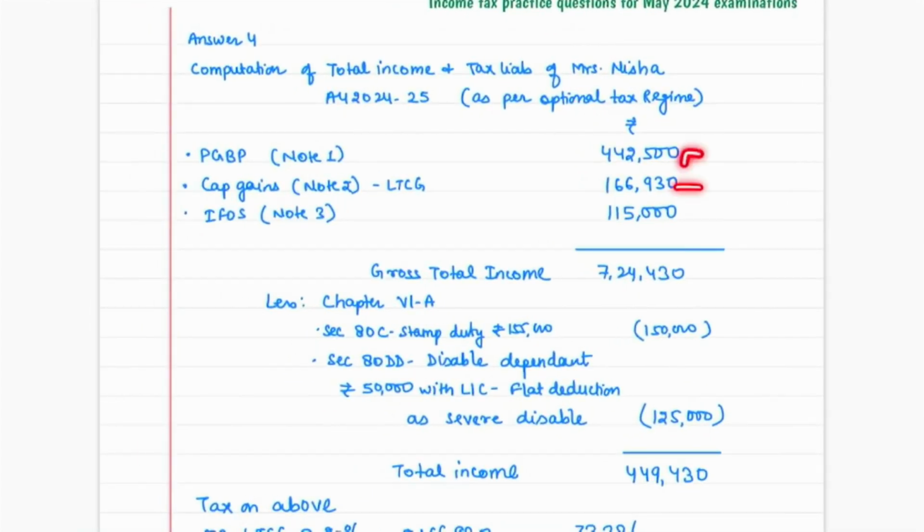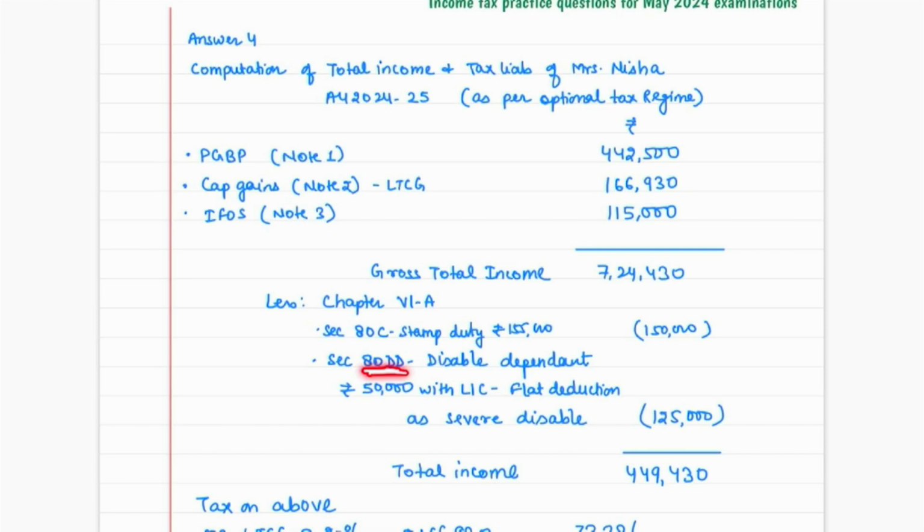See, this we have discussed. So our GTI would be 7,24,430. Then Chapter VI-A deduction, 80C. Why 80C? Because the assessee has paid 1,55,000 for stamp duty charges and registration fees. So we understand that this is allowed under 80C, but the maximum deduction is 1,50,000.